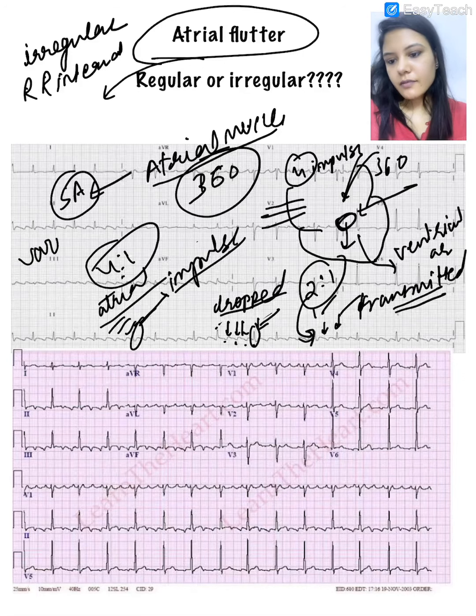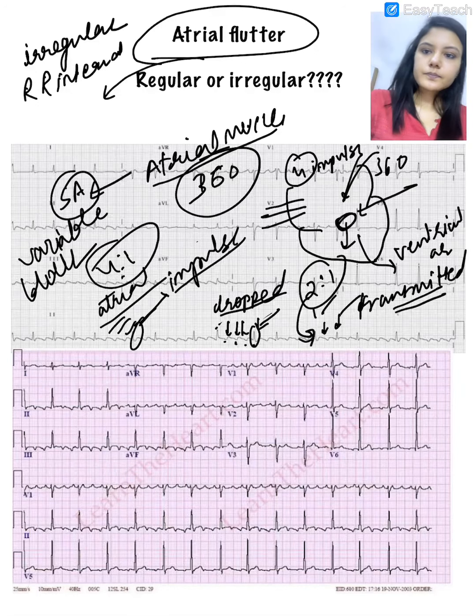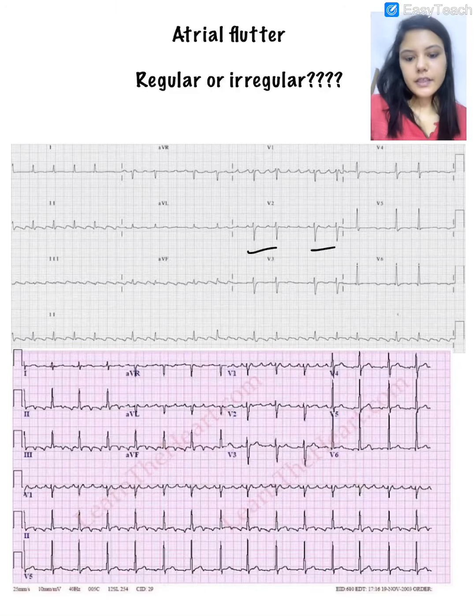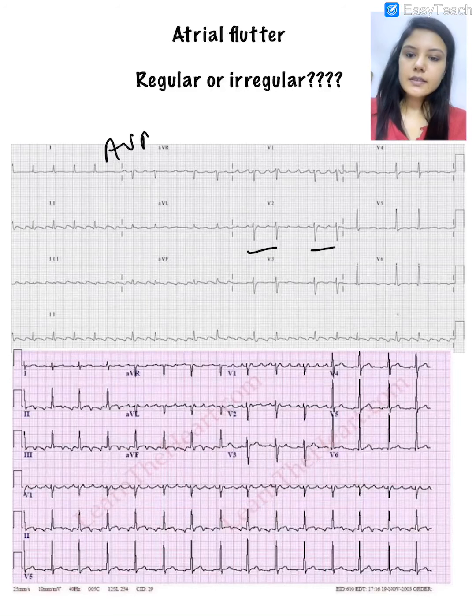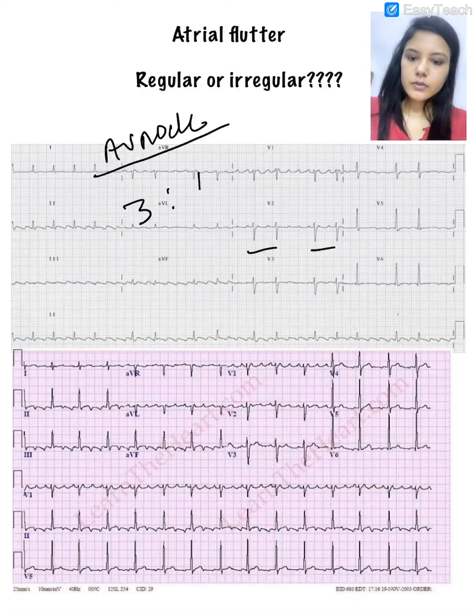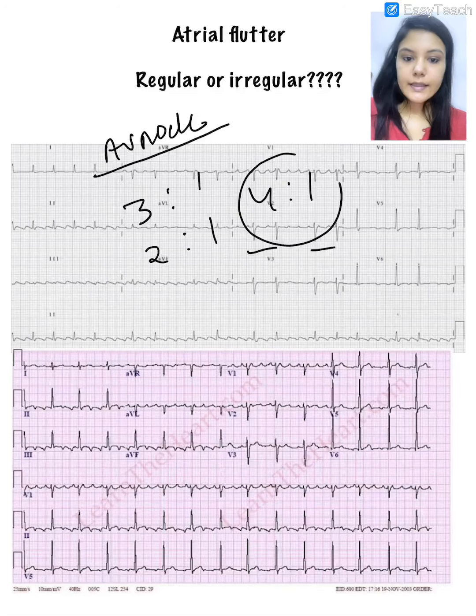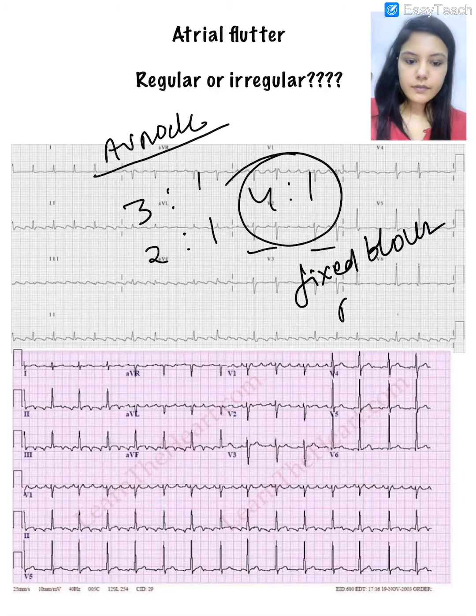So when atrial flutter is associated with variable block, the RR intervals are irregular. But when the block is fixed, if the AV node has decided that out of 3 I will allow 1, or out of 2 I will allow 1, or out of 4 I will allow 1, then this is a fixed block, and in fixed block the RR intervals are equal.